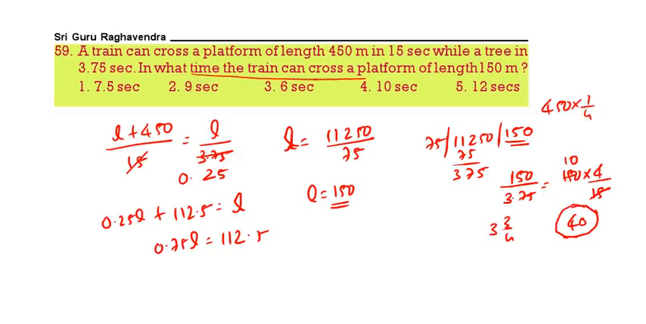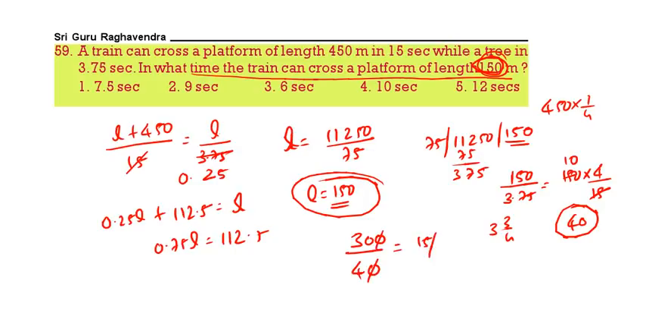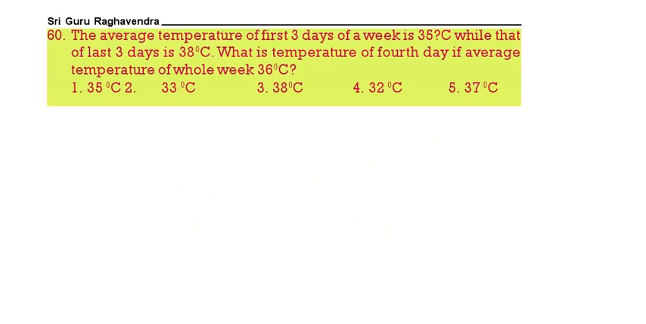Now in what time the train will cross the platform of length 150 meters? Now train length we got how much? 150. Train length is 150, platform length 150. So 150 plus 150 is how much? 300. The speed of the train is 40. So that will give 15 by 2 or else 7.5 seconds. 7.5 seconds is the correct answer.